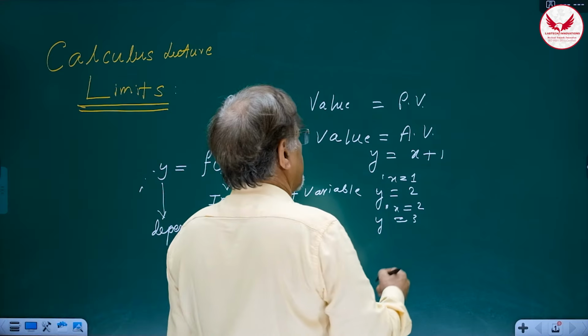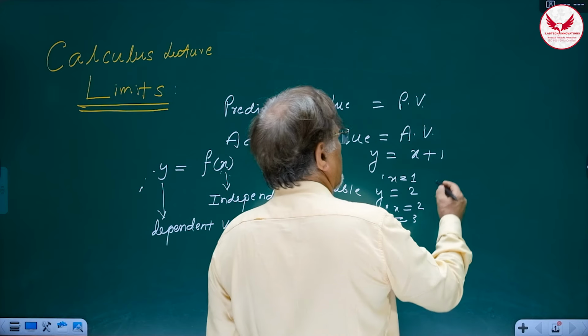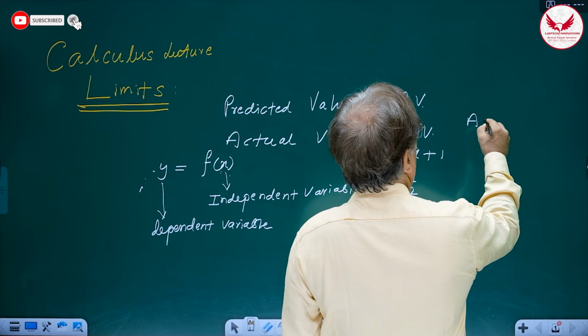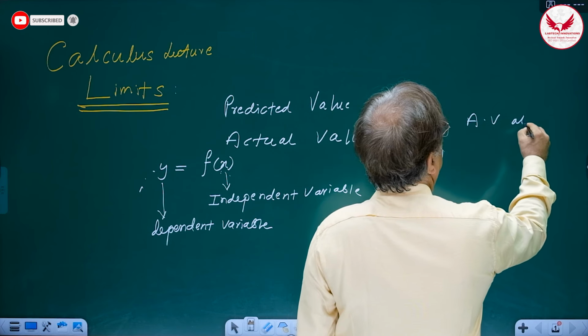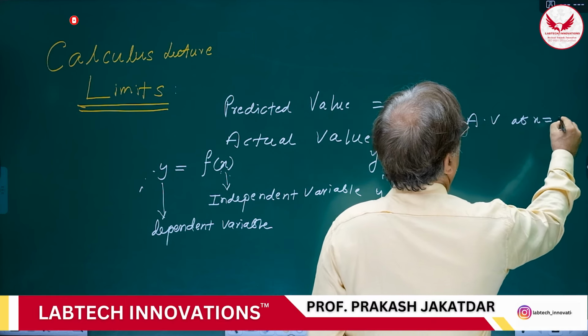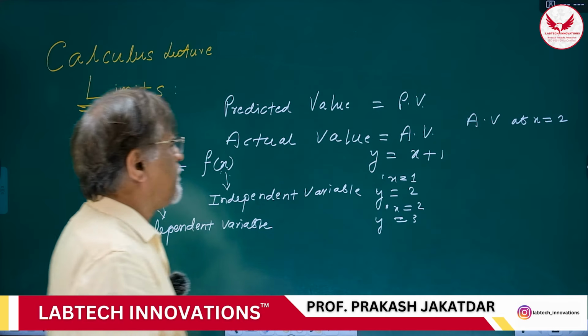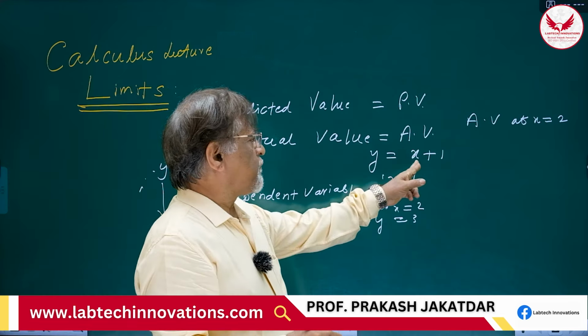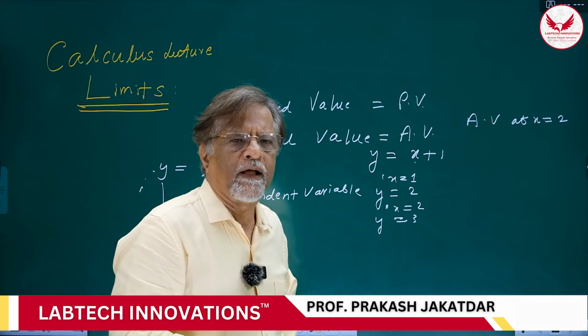So now I want to find out the actual value at x is equal to 2. What is the actual value at x is equal to 2 of this function? It's very simple. You just put x is equal to 2 here and you will get the actual value, right?